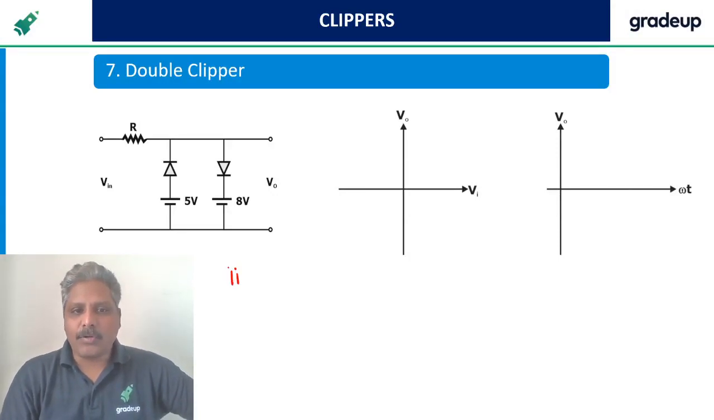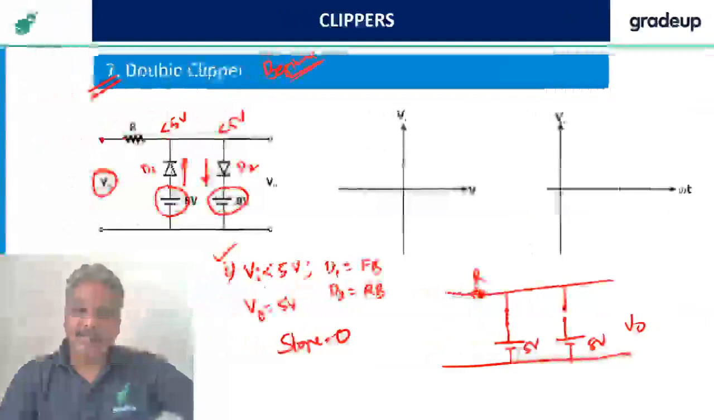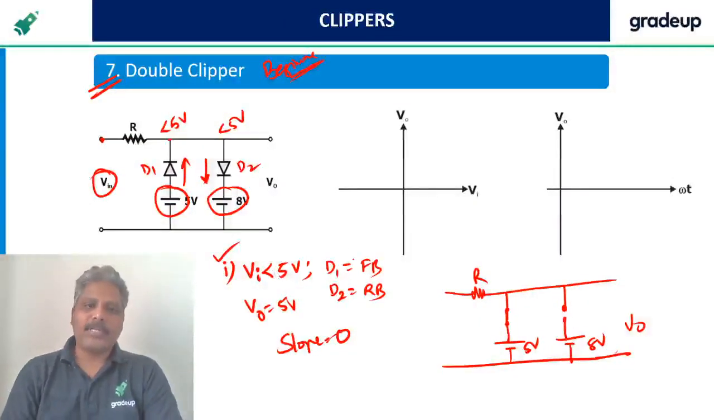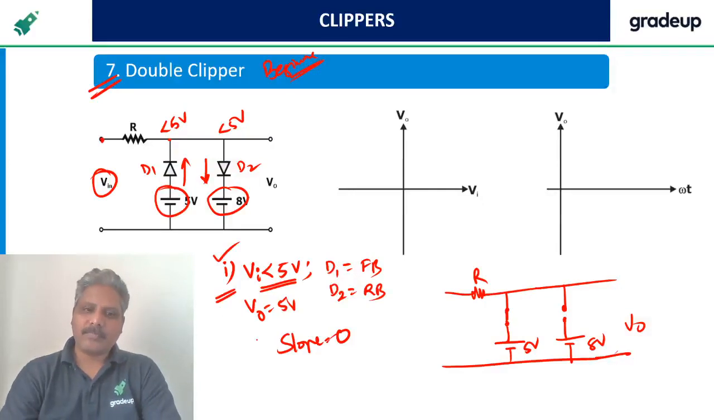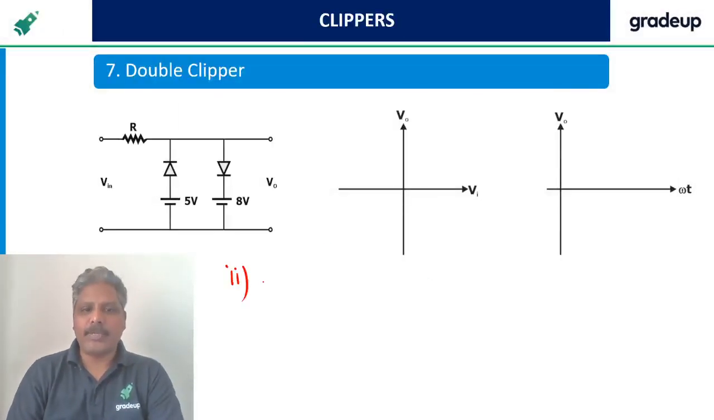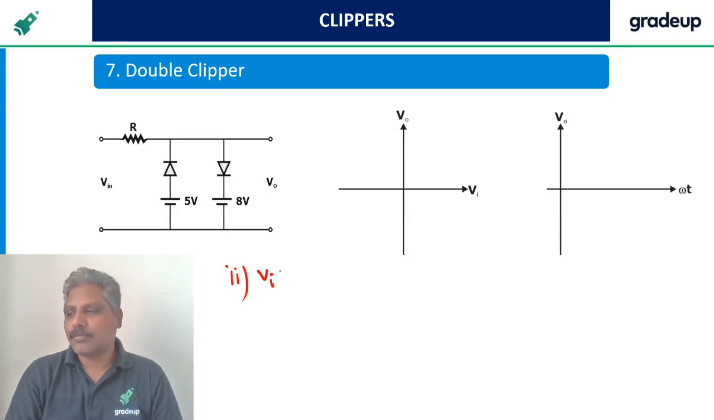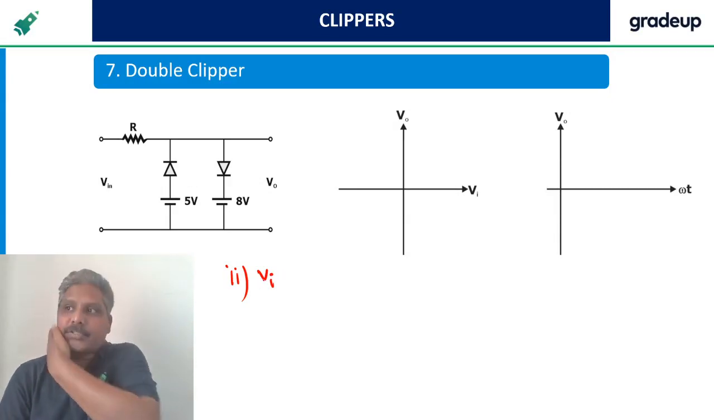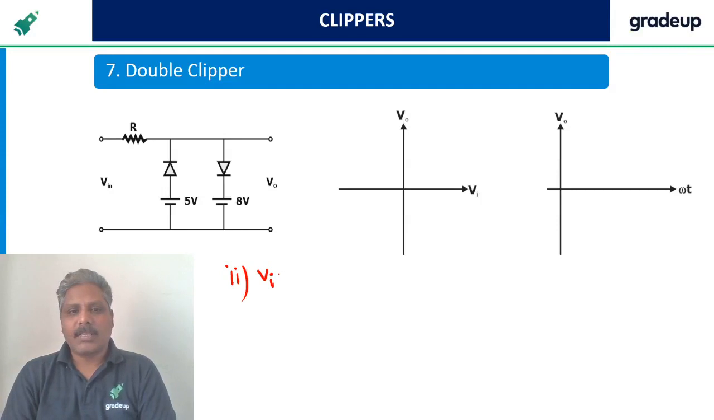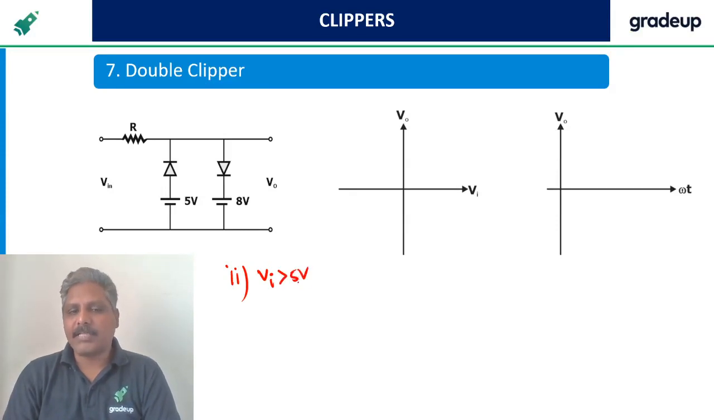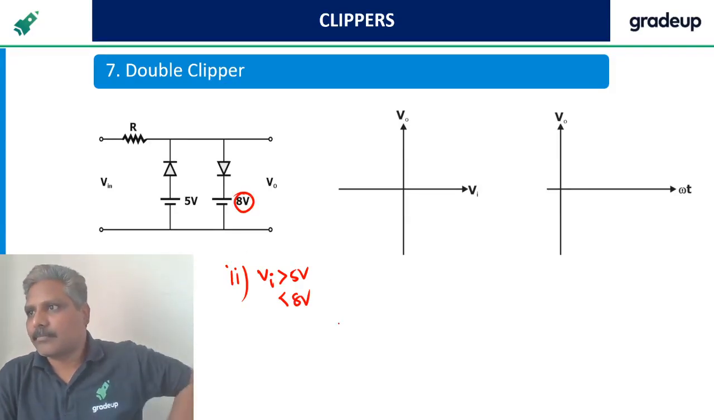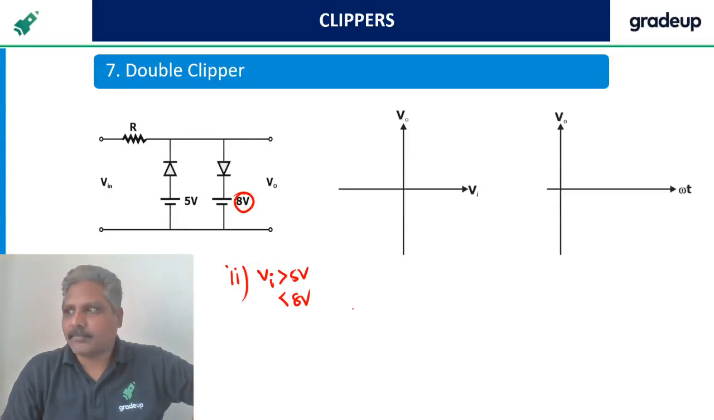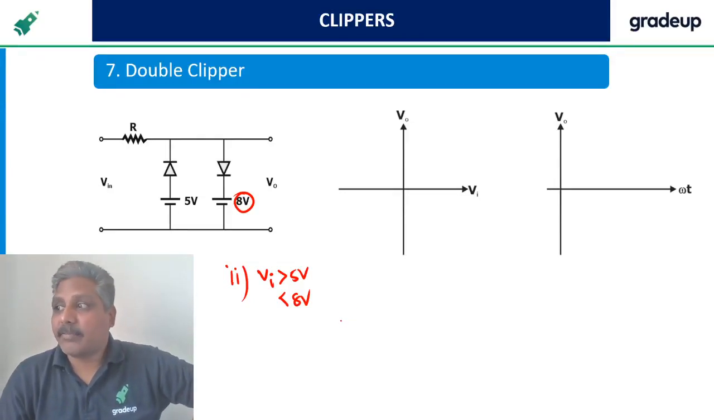Now case 2 I want to go. What is case 1? I have verified less than 5. Now people tell me, what should be my case 2? Come on guys, please tell me. Greater than 5 volts, because less than 5 volts I already verified, but less than 8 volts, because I am seeing 8 volts here. Yes, 5 to 8. Greater than 5, less than 8.